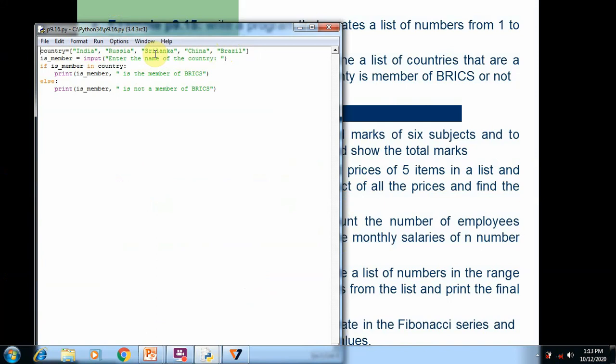These five countries' organization is called BRICS. We get a value from the user and store it in the variable is_member, and try to find whether the given value is in the list. If the given value matches an existing list element, then we show that it is a member of BRICS, or else we show it is not a member of BRICS.